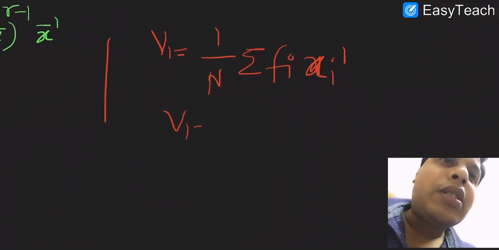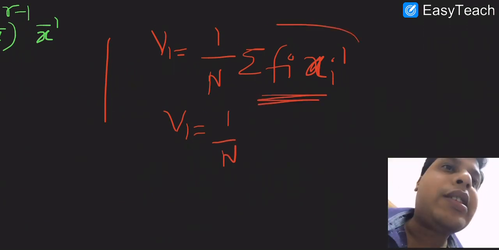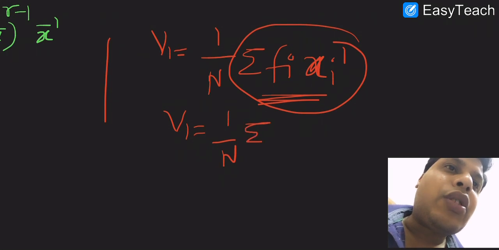So the first moment about the origin is also known as the mean. You must be aware of it also. Okay, so let's start now.